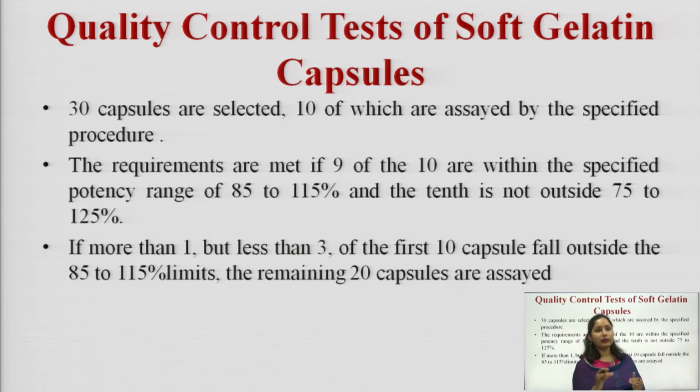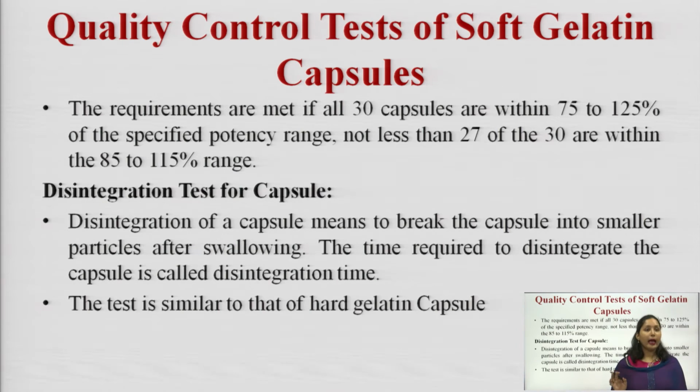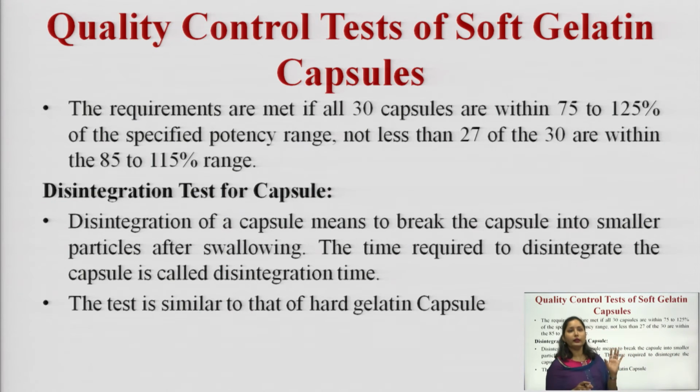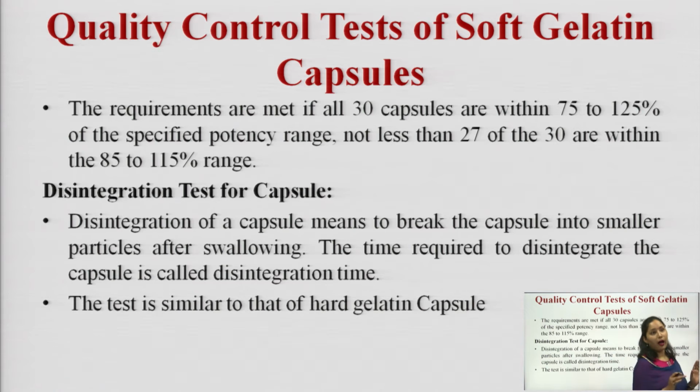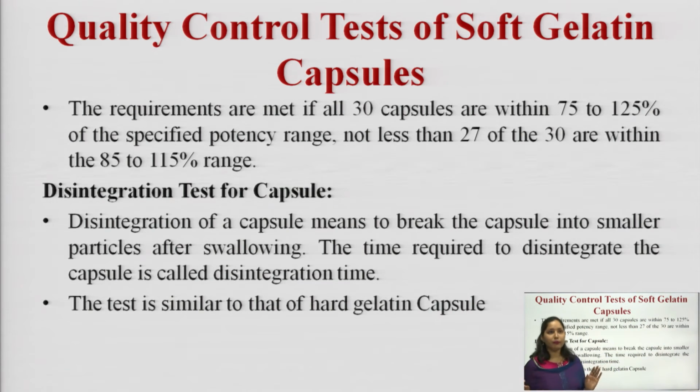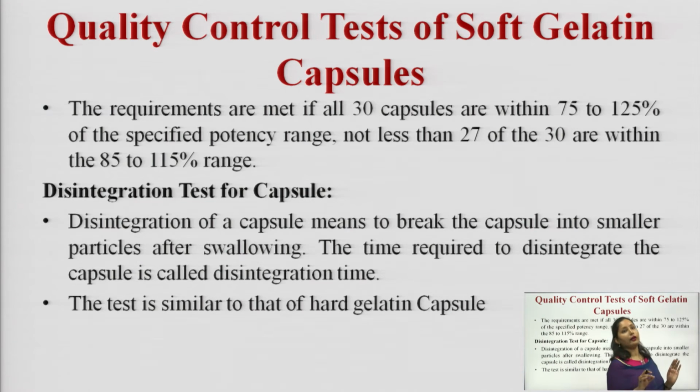If this condition is not met, that is, if more than 1 but less than 3 of the first 10 capsules fall outside the range of 85 to 115 limits, then we take another 20 capsules and perform the assay. Now we have a total of 30 capsules. The requirements are met if all 30 capsules are within 75 to 125% of the specified potency range, and not less than 27 of the 30 are within the 85 to 115% range.